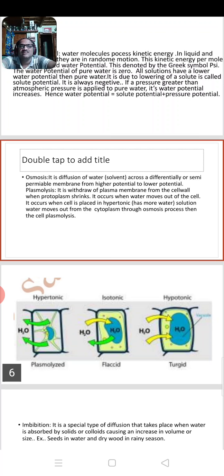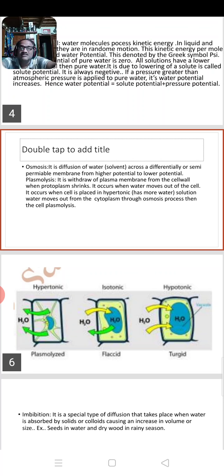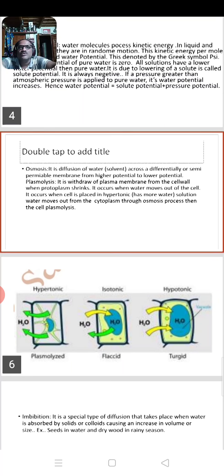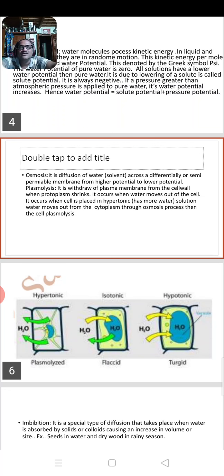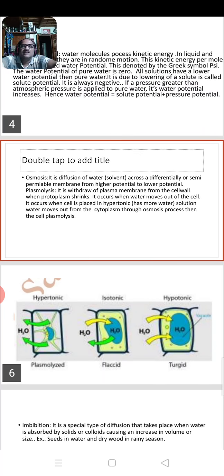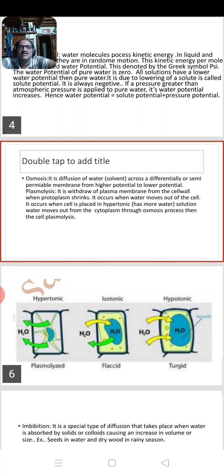The cell contains a cell wall, plasma membrane, protoplasm, nucleus, etc. When the protoplasm shrinks, it wrinkles. It is separated from the cell wall and reaches the center of the cell.